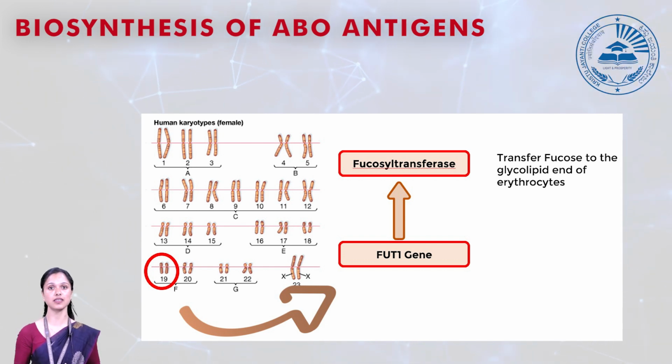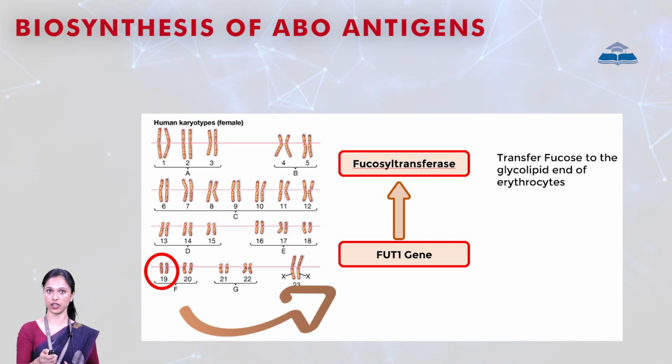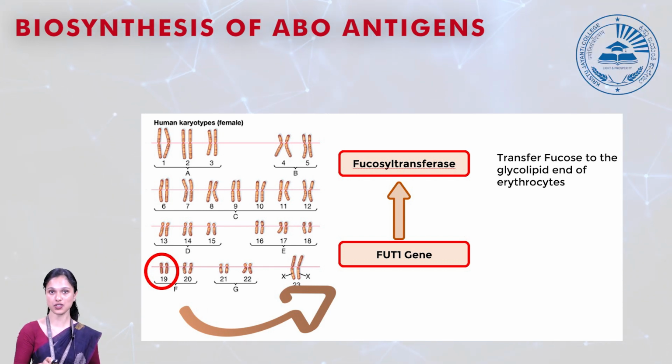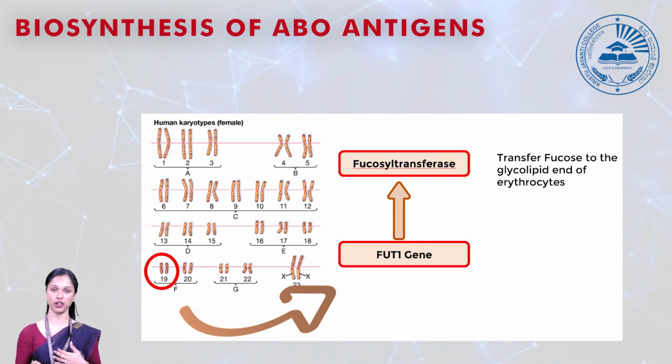So how is it getting synthesized in our body? On chromosome number 19, the FUT gene is going to transfer a fucose sugar molecule with the help of a fucosyltransferase enzyme, which will synthesize the O antigen in our body. Now, from the O antigen, how are we going to have A and B antigens in our body?